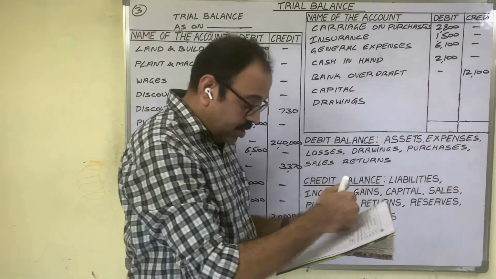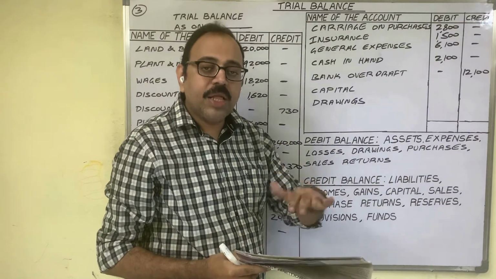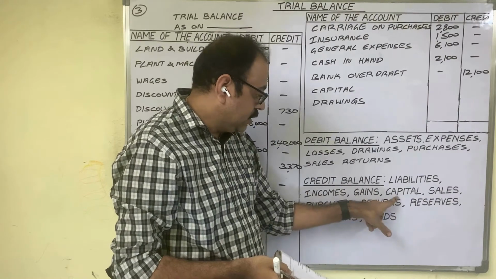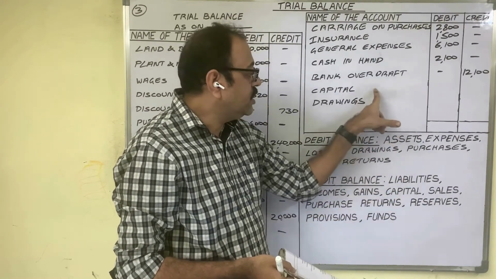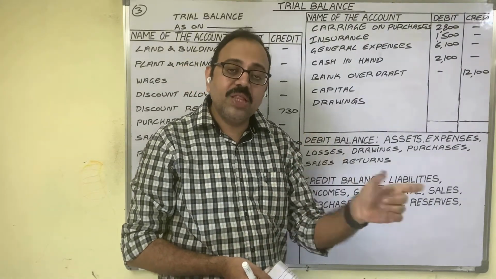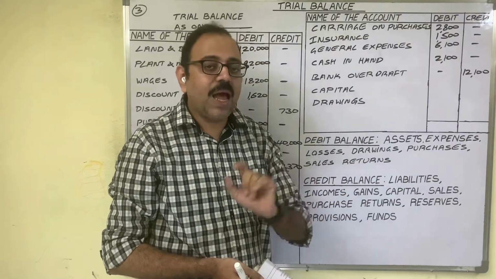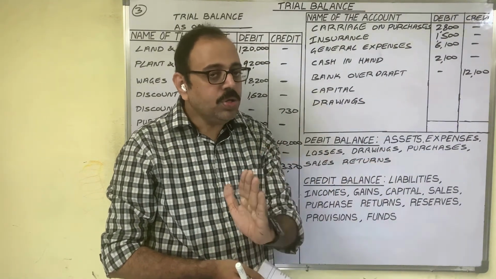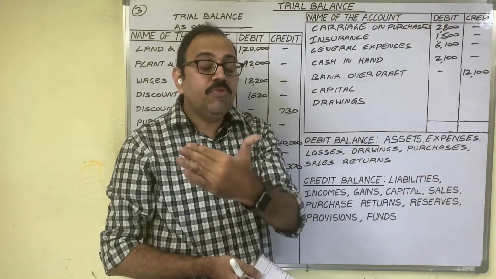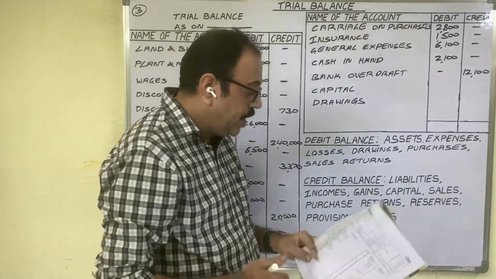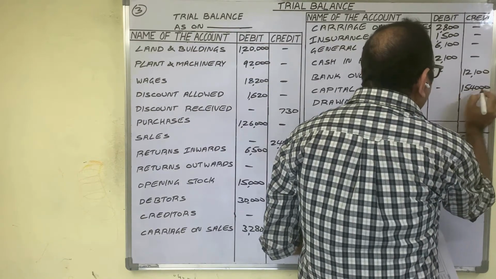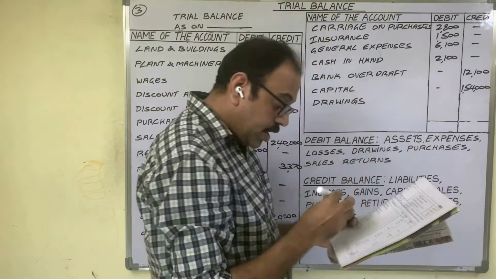Next, capital. Capital means investment made by the owner. So capital account shows a credit balance. Here I wrote no. So always capital amount in credit column we should write, because whenever we write a journal entry related with capital, in journal entry we credit capital account. That entry we post on credit side of capital account. So if you balance capital account, it always shows a credit balance. Therefore in credit column we should write the amount. Capital amount is 1,54,000. Accountant also wrote this amount in correct column only.